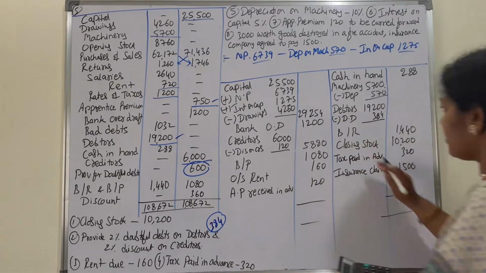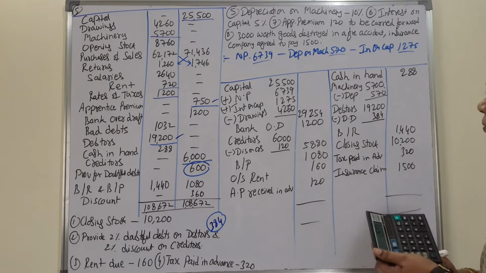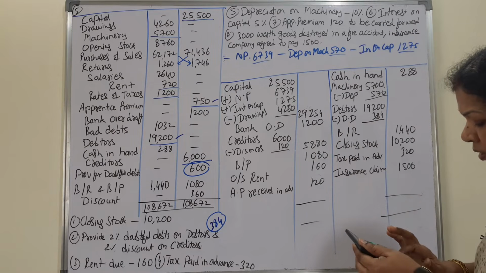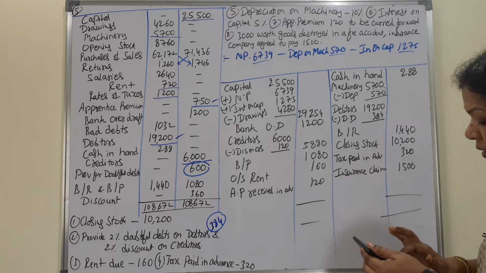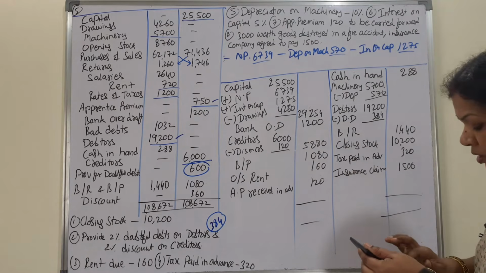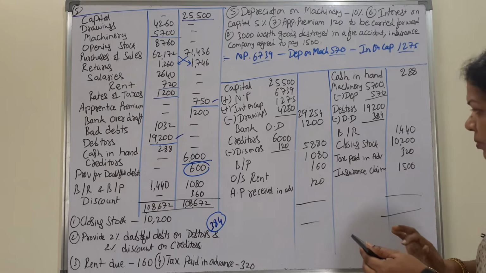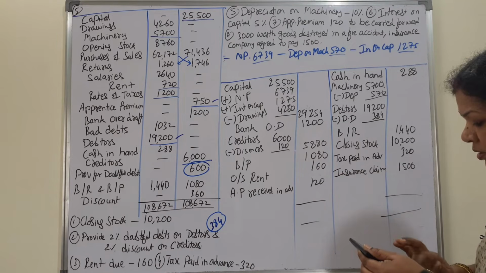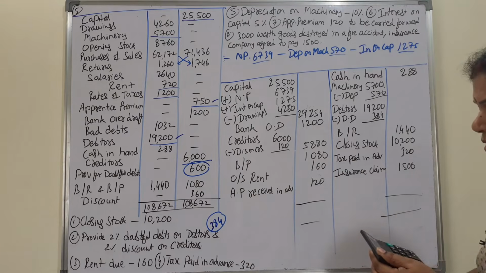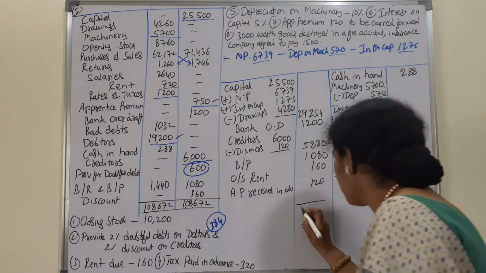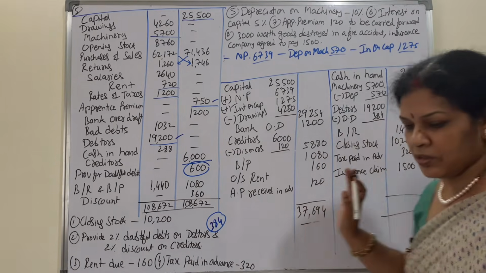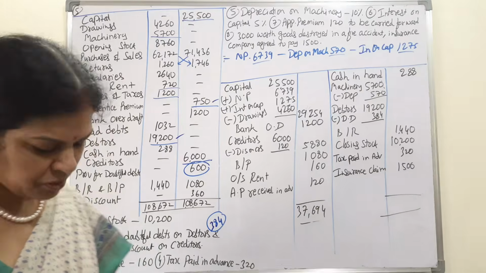Will add all these. 29,254 plus 1,200 plus 5,880 plus 1,080 plus 160 plus 120. It is 37,694. This side also the same amount, 37,694.